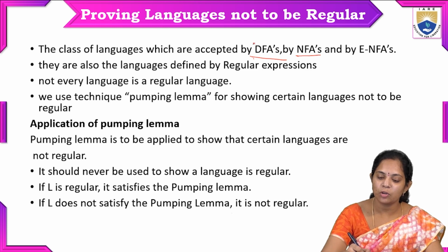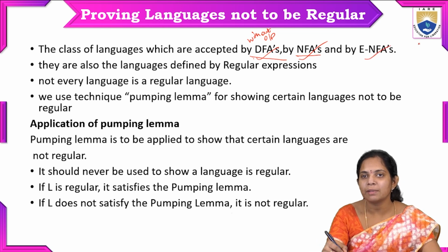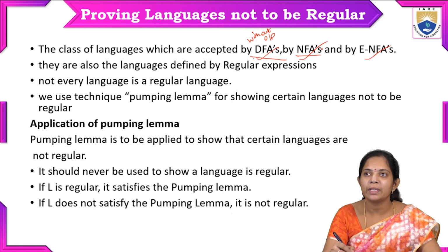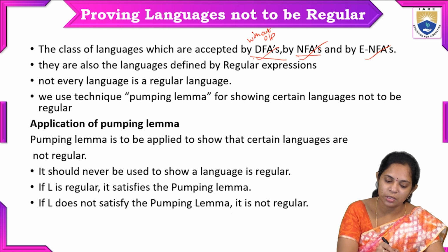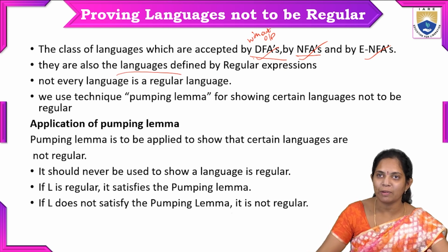Finite automata with output and without output. Without output, it is the finite automata: DFA, NFA and epsilon NFA. The languages accepted by these three are regular languages, and they are also the languages defined by regular expressions.